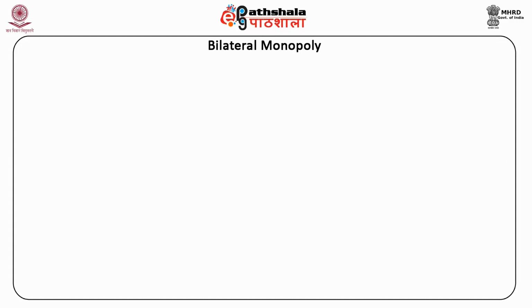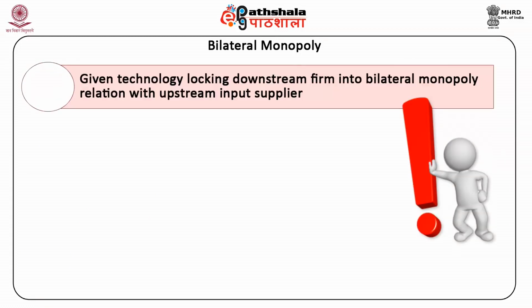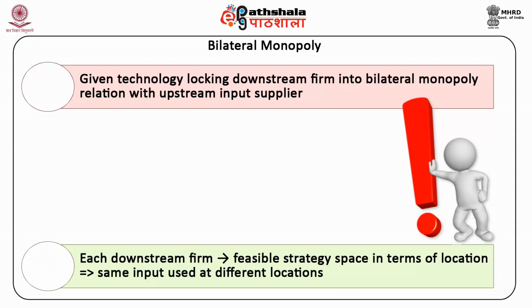This essentially means that for a given technology, which locks a downstream firm into a bilateral monopoly relation with an upstream input supplier, each downstream firm has a feasible strategy space in terms of location, implying that the same input can be used at different locations.